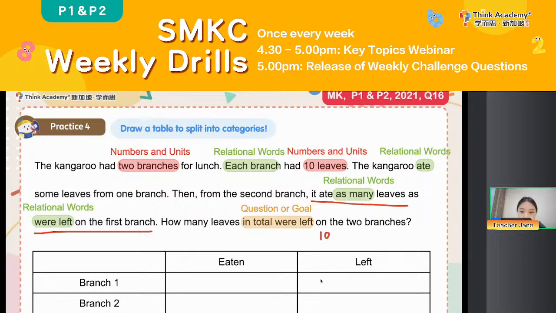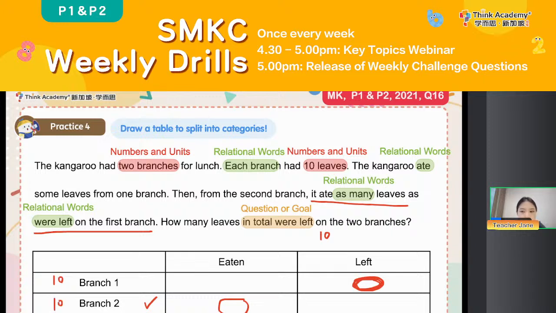So you see, this part is just the same as this part. That means from the second branch, it ate as many leaves as were left on the first branch. And we also know that each branch has 10 in total, right?